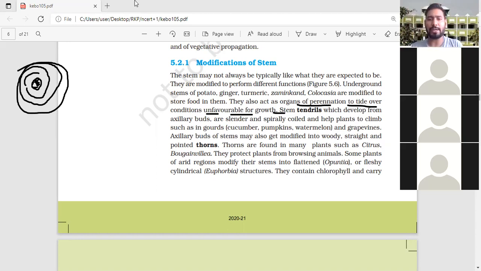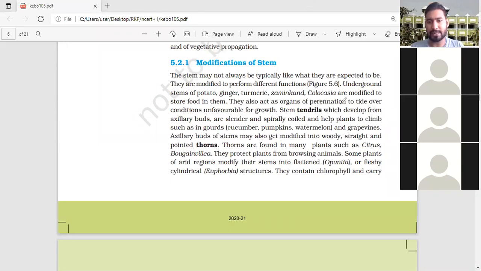This is also a PYQ. What is perennation? Perennation means to tide over conditions unfavorable for growth. When they are not getting favorable conditions for growth, they will form the perennating structure. They act as an organ of perennation and protect for a long time. When they get favorable conditions, they will start to grow. Clear? So organ of perennation means to tide over conditions unfavorable for growth. During unfavorable conditions they stop growth; they tide over and form this type of structure, perennation. Okay.